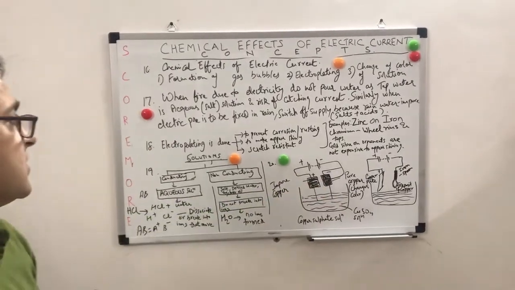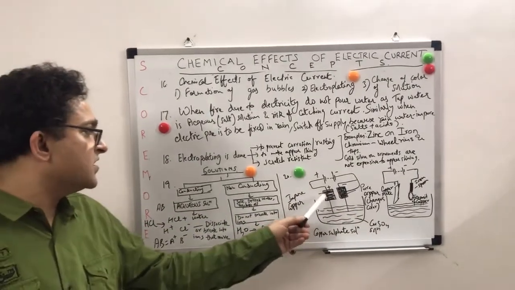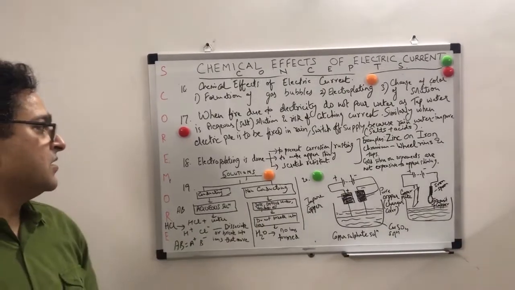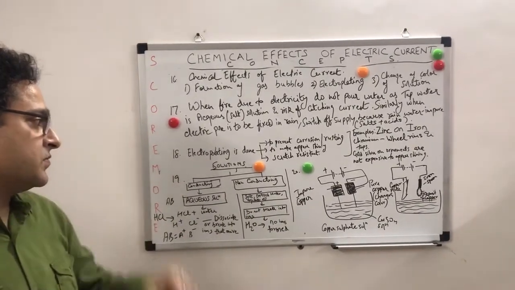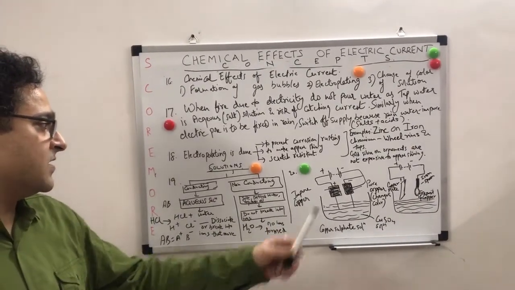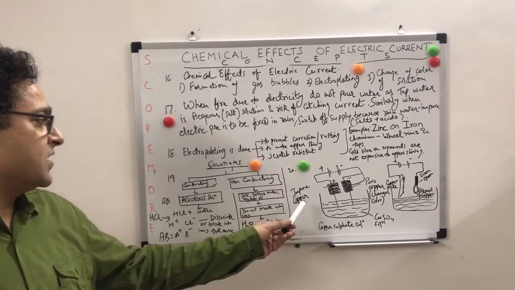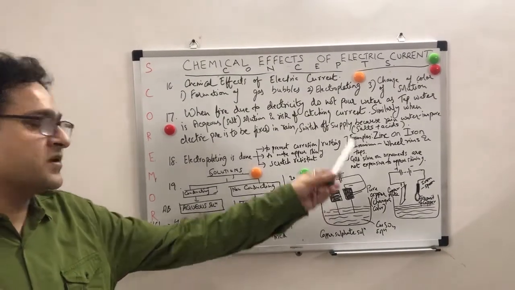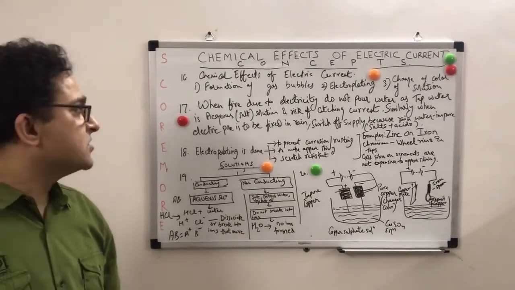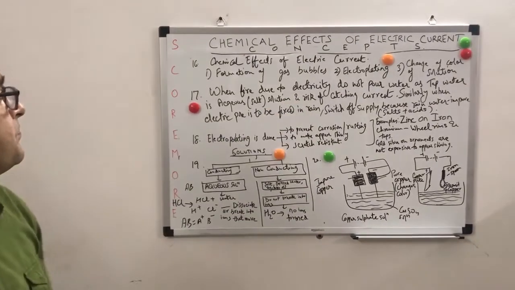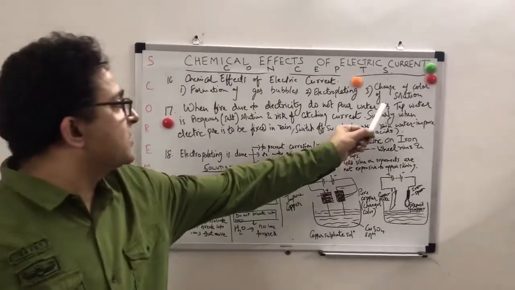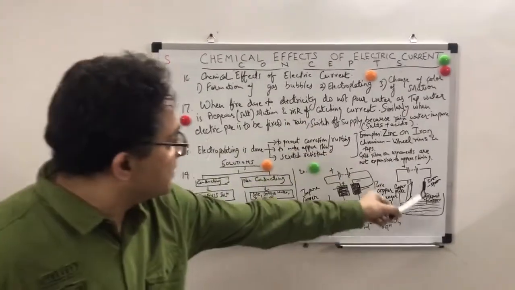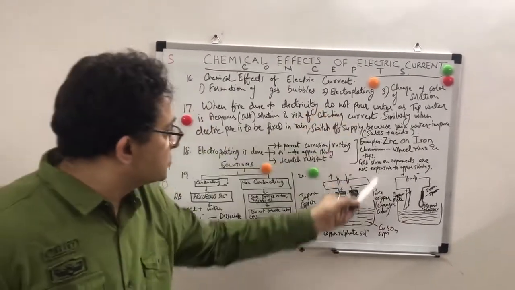So what happens? Initially they have the same color, but when there is a passage of electric current, after a while we see that the color of copper changes. So this is also one of the chemical effects, change of color of solution.